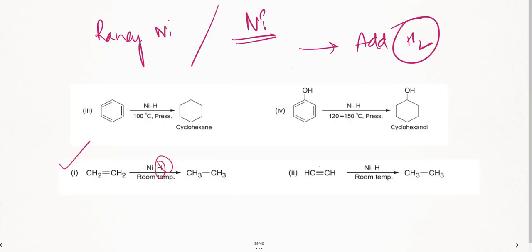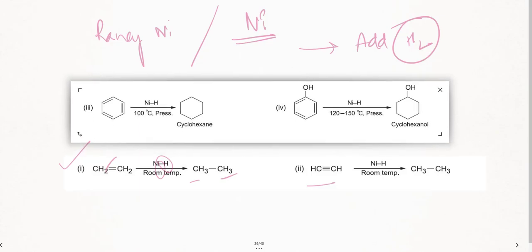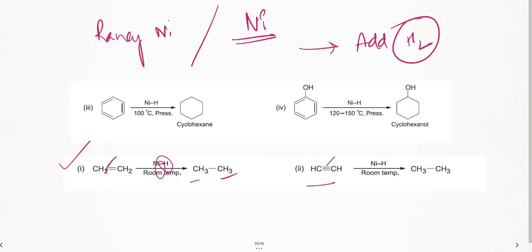Hydrogen is added, basically the bond is broken here and you get two hydrogens added. Further, if you are taking an alkyne, first this bond is broken. Let me pull this a little bit down. This bond is broken and it forms alkenes. Right, now let us see the next part about your nickel, that is addition of hydrogen.